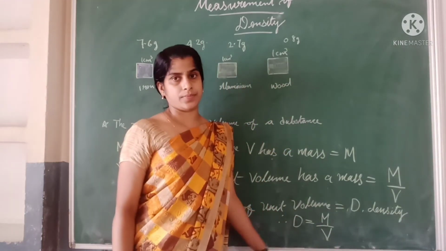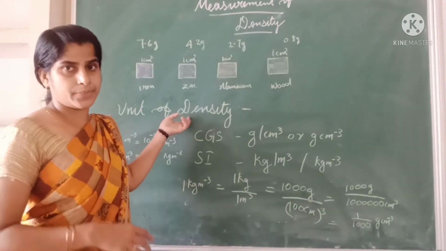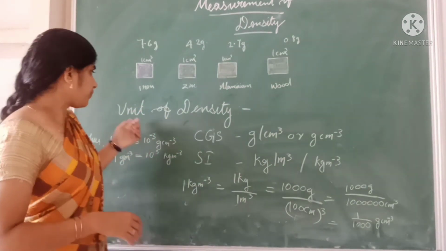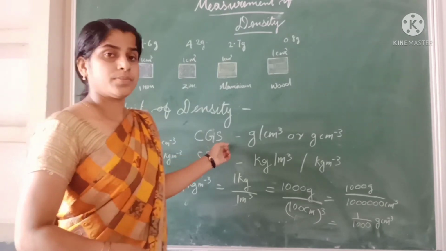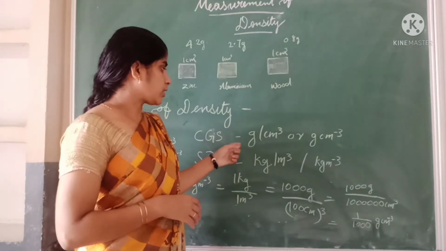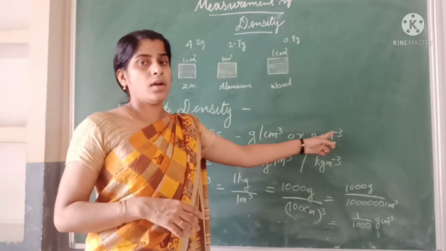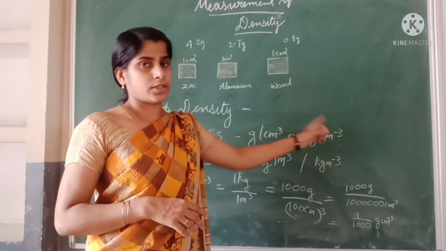The next is the unit of density. In the CGS system, mass is measured in gram and volume in centimeter cube, so density is in gram per centimeter cube or gram centimeter inverse 3.